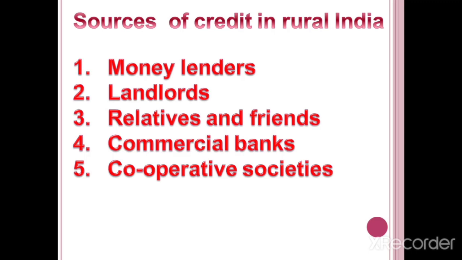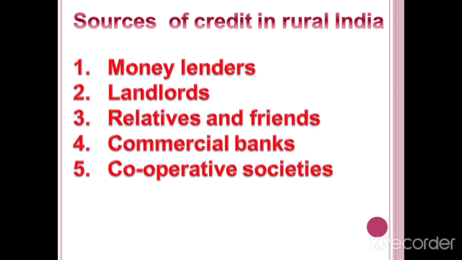Sources of credit in rural India means from what sources does a person get a loan? Please say, children, from where does a person get credit? From money lenders, landlords, relatives and friends, commercial banks and cooperative societies.